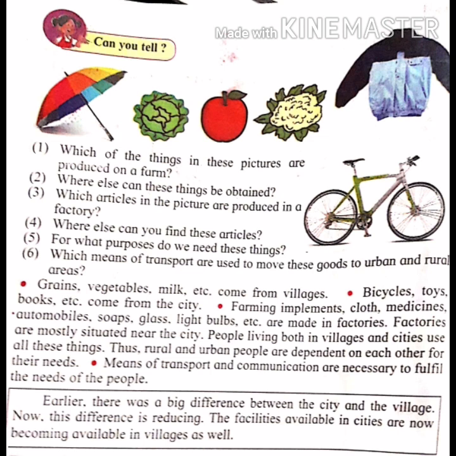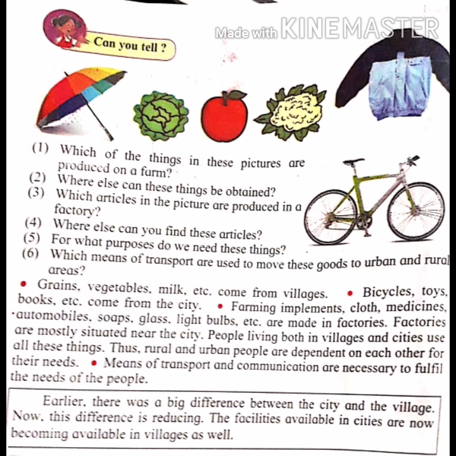Even a bicycle. Okay. Now, question 4. Where else can you find these articles? We can find these articles in different shops.